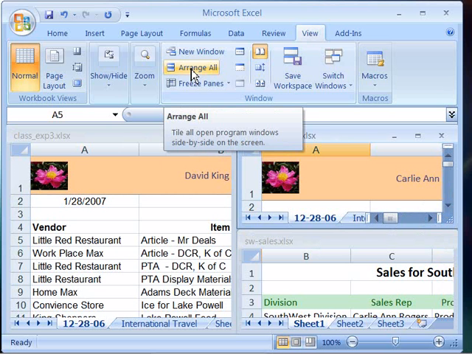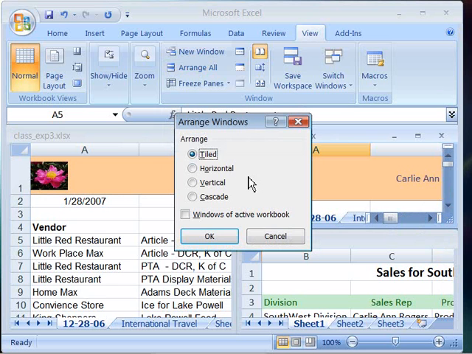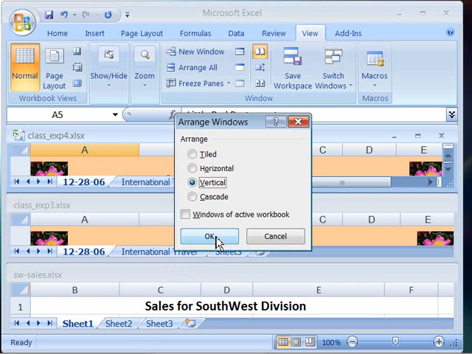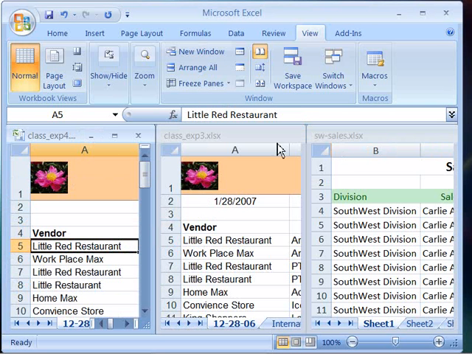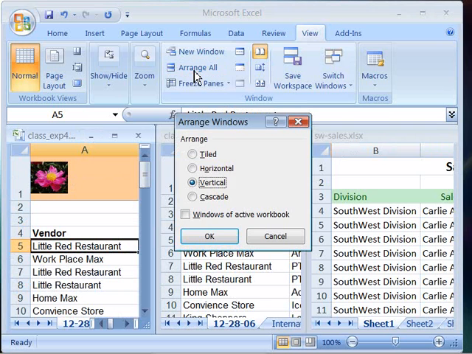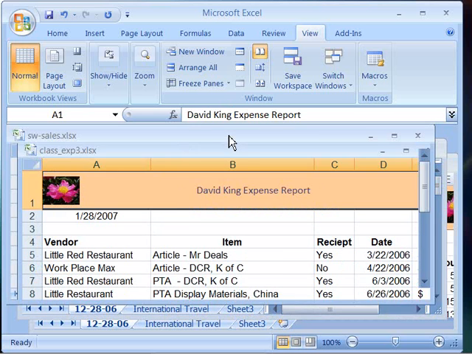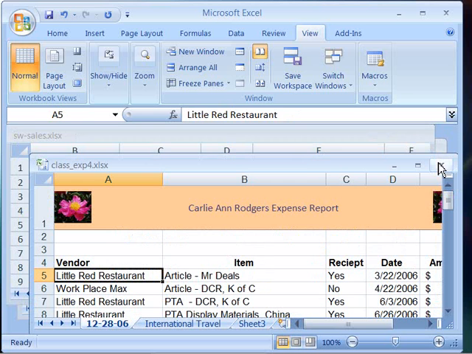Going back to the Arrange All command and looking at some of the other options, I can choose a horizontal view, which will tile my screen with all the open workbooks horizontally in the display window. I can also choose vertical, which again will tile them vertically within my window. And finally, I can choose cascade, which will show them one behind the other, cascading down for easy access. And again, to make them active, you simply choose their title bar to bring them forward.